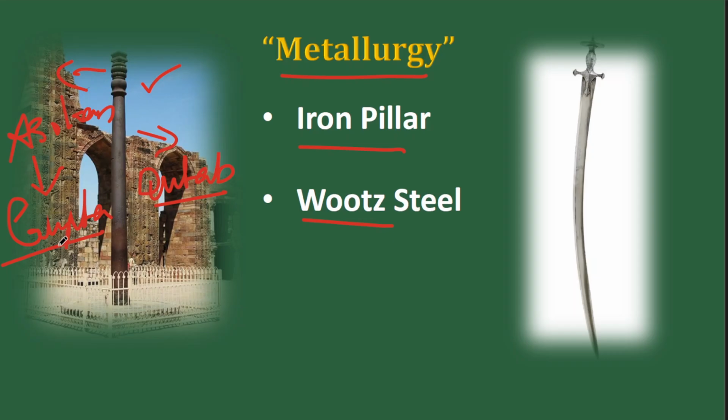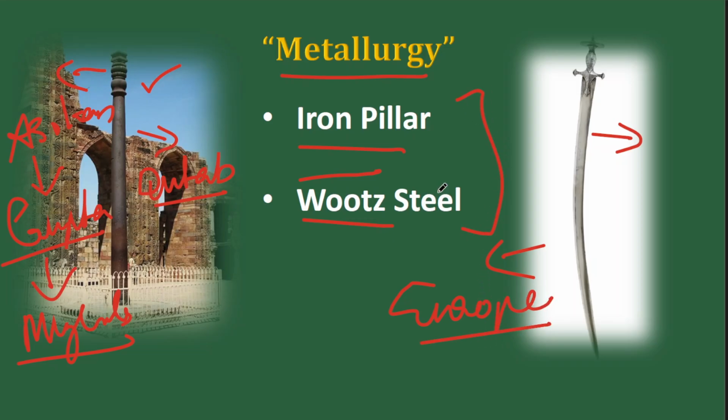There are some Gupta engravings here. Later it was taken by the Mughals, and now it is at the Qutb complex. So this is such a historic pillar and it doesn't rust. That is the importance. Next up, we can give the example of wootz steel. This is high quality steel from India that had demand all across the world, including Europe.